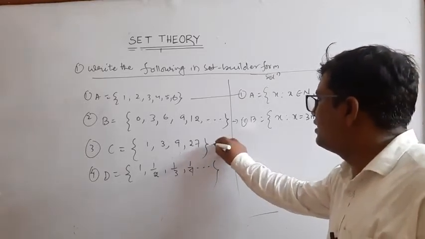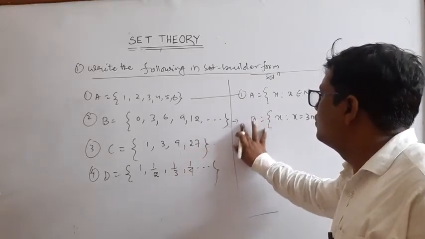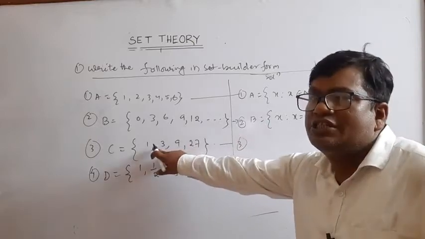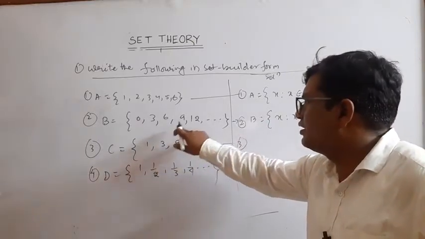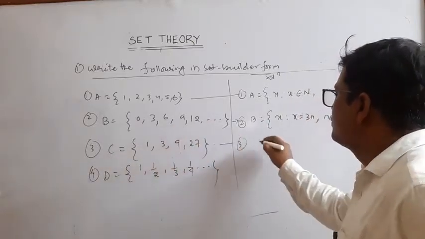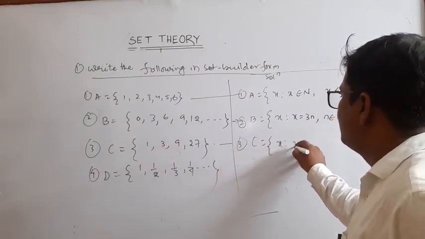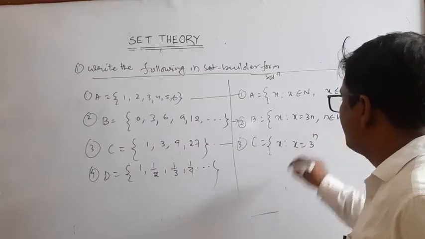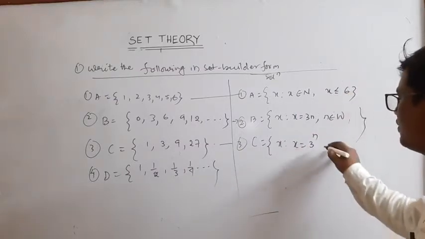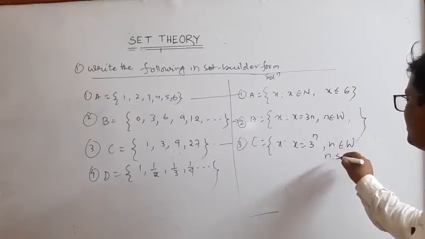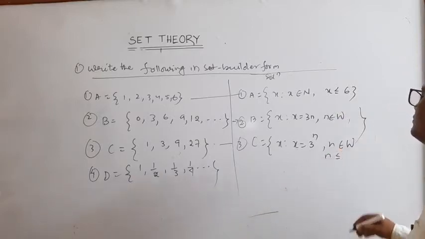And the third bit is 3 to the 0, 3 to the 1, 3 to the 2, 3 to the 3. So C is equal to x such that x is equal to 3 to the n, and n belongs to W, n less than or equal to 3.